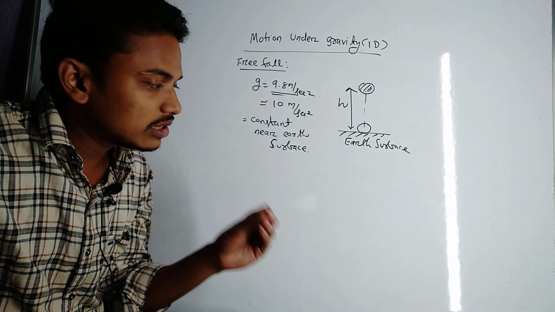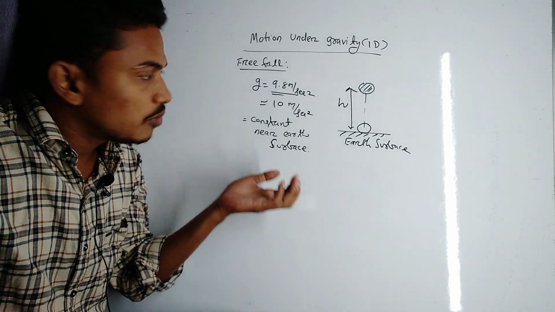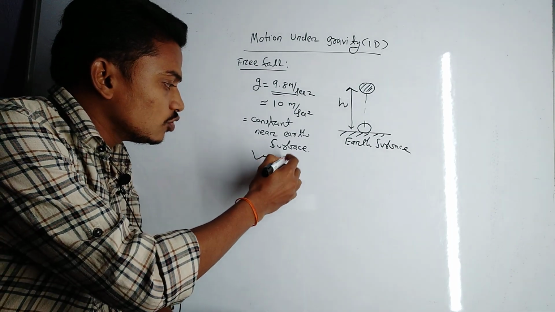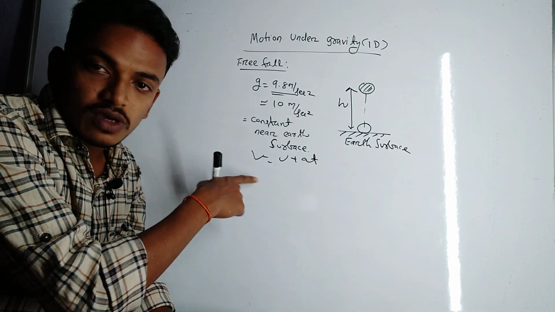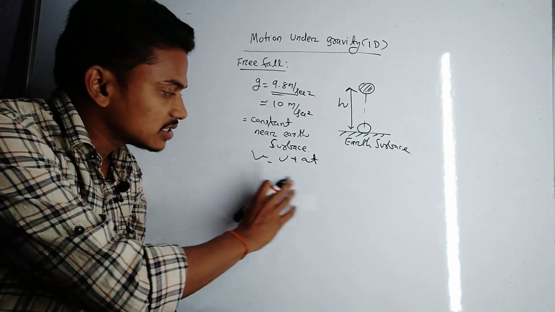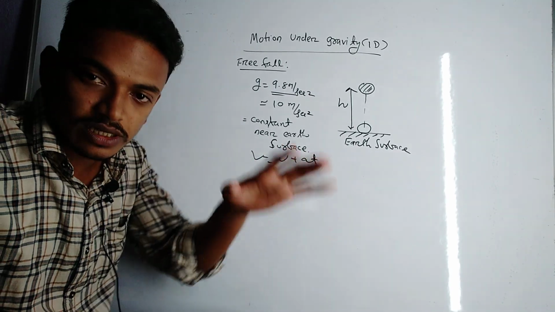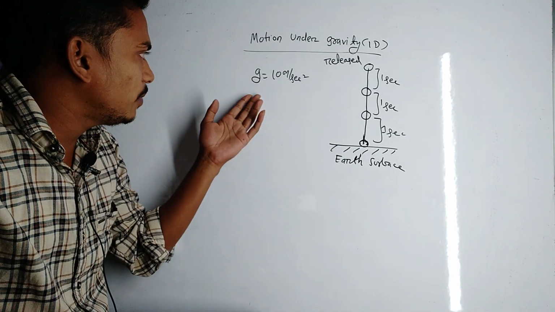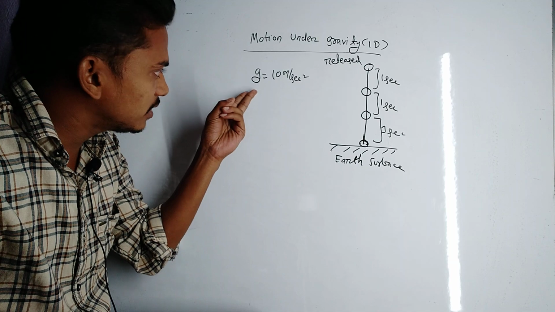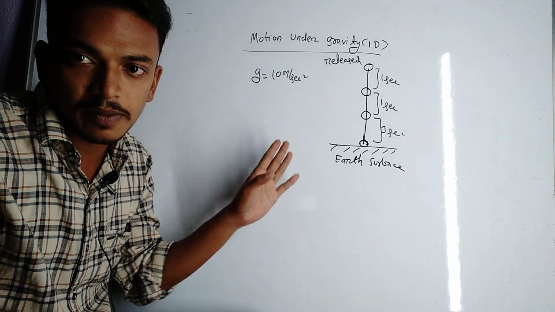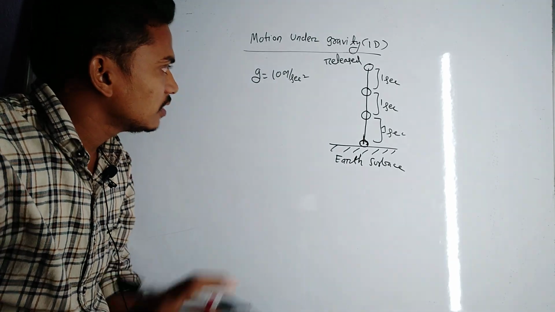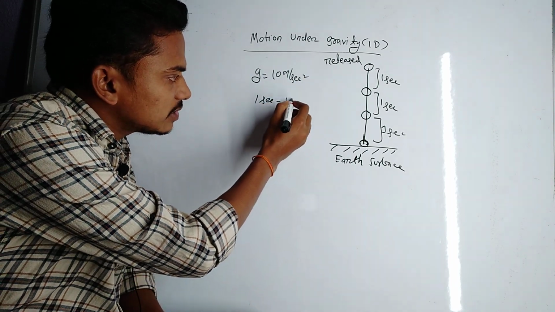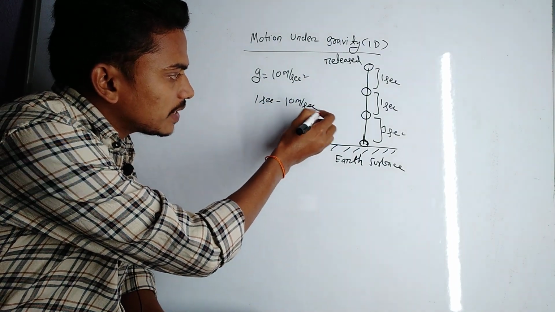That means all the kinematics equations for uniformly accelerated motion, that is v equal to u plus at, v square minus u square equal to 2as, s equal to ut plus half at square, all these formulas are applicable. The value of acceleration due to gravity is approximately 10 meter per second square. So what does it mean actually? It means in 1 second the velocity changes by 10 meter per second.